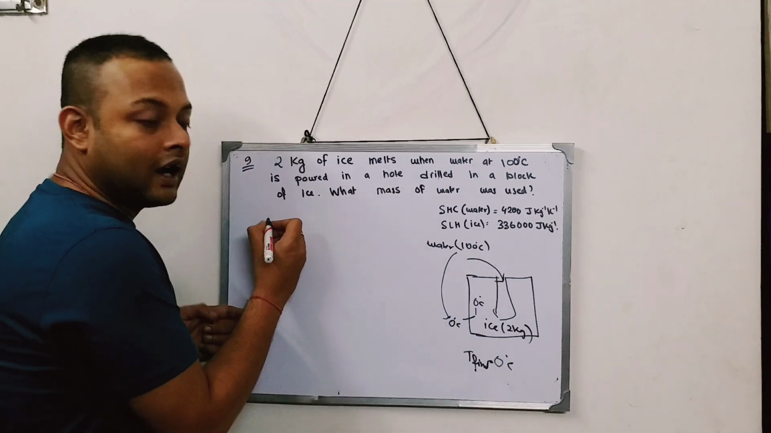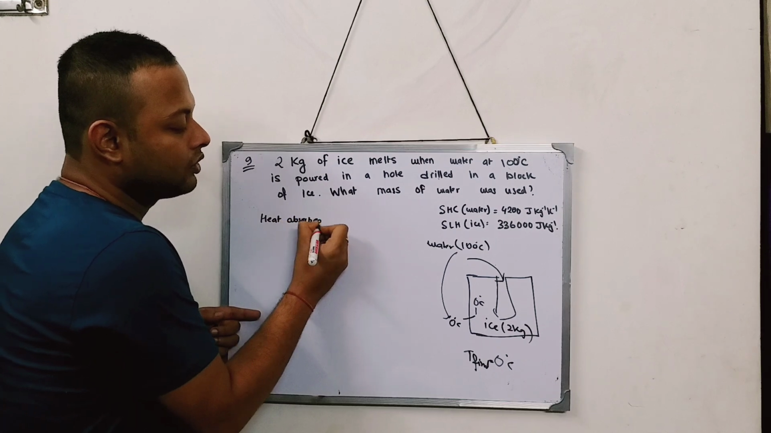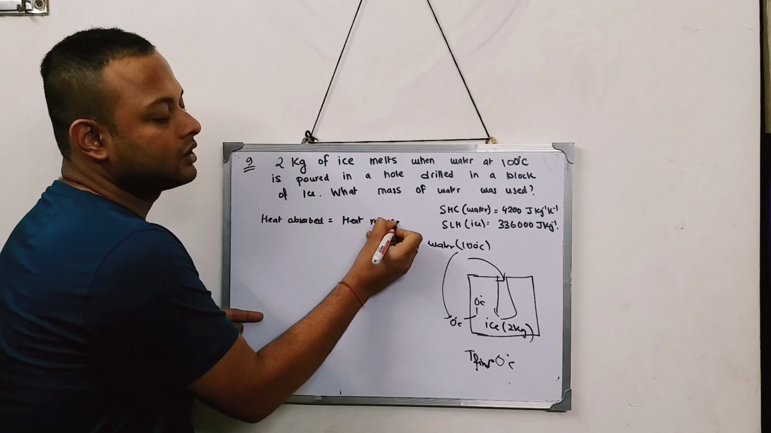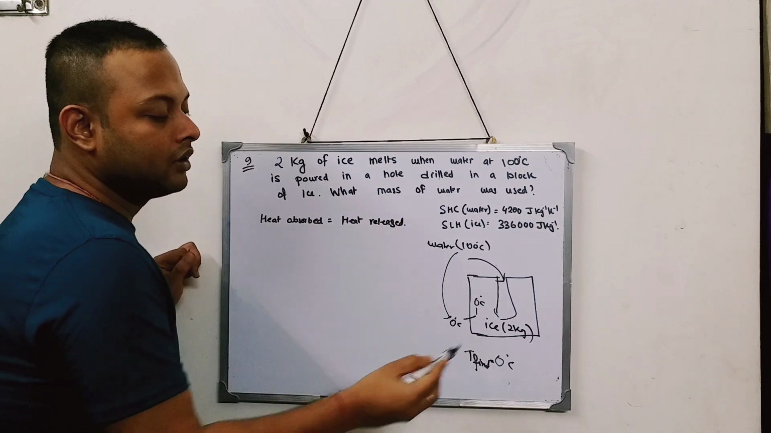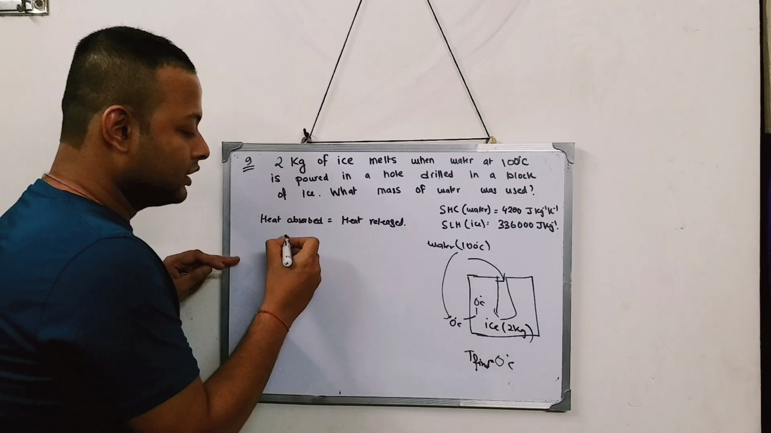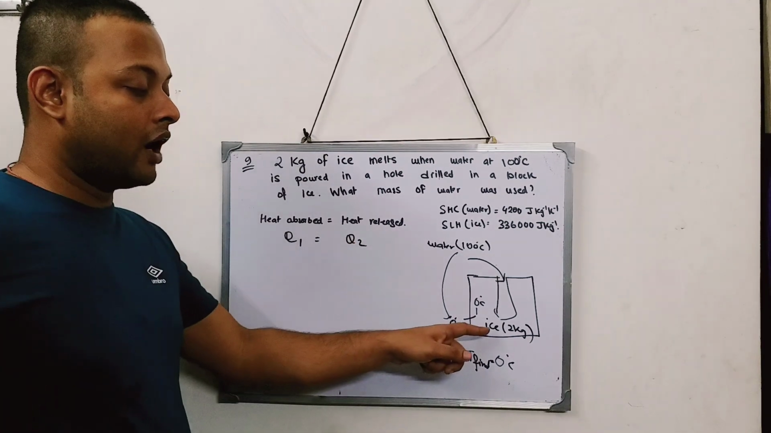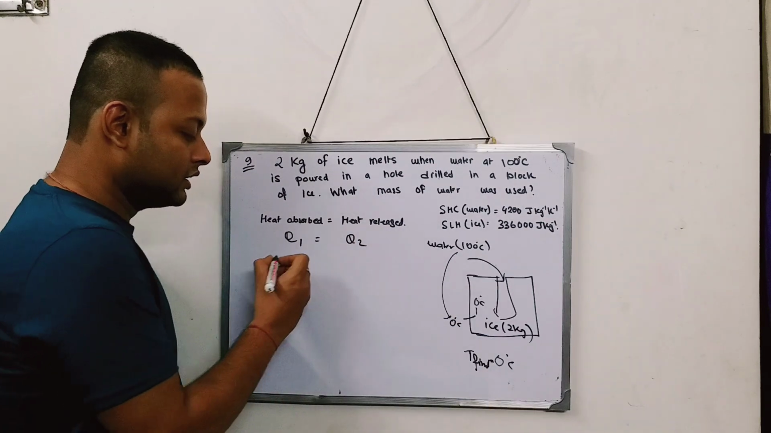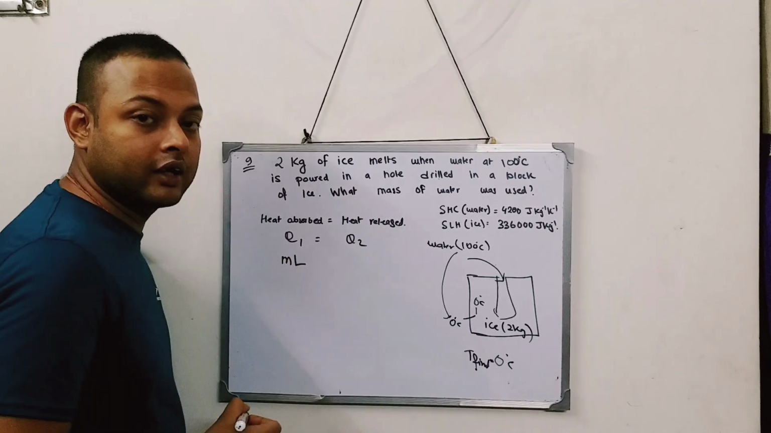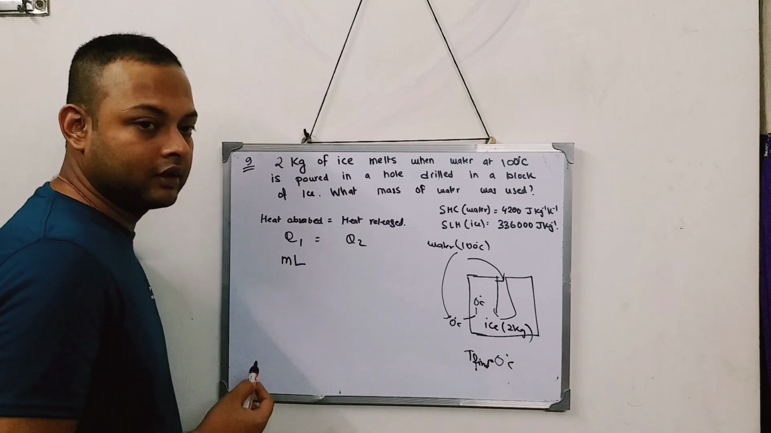So I can say the heat absorbed is equal to the heat released. Now how much heat is absorbed? The ice is absorbing the heat, so the heat absorbed is Q1 and the heat released is Q2. After ice absorbs the heat, Q1, the heat absorbed, what will the formula be? mL. mL is the formula for melting, mass into latent heat.